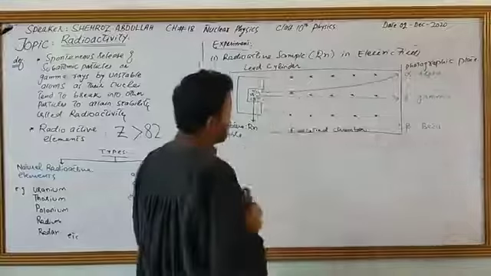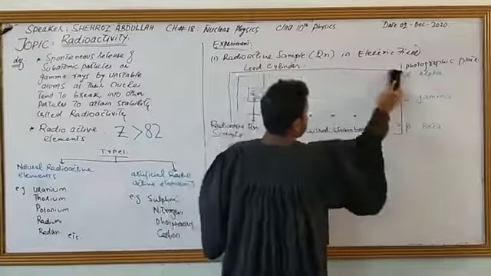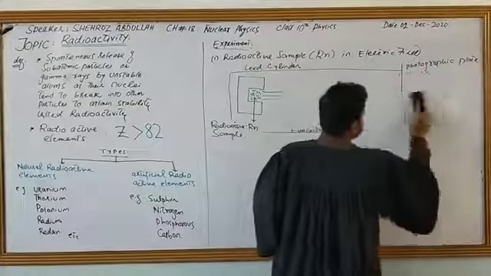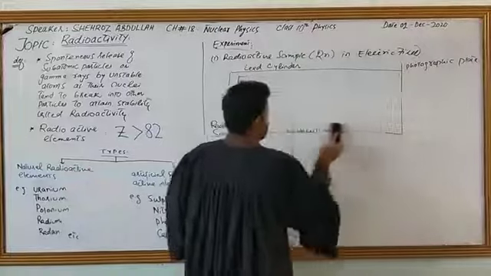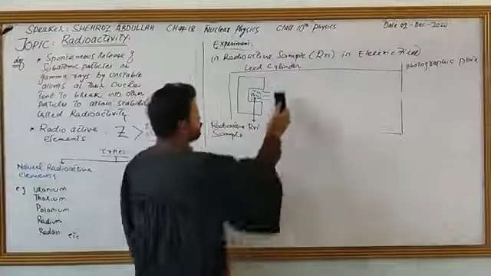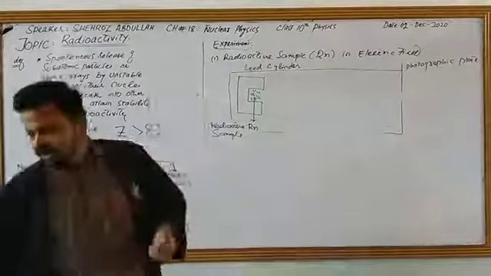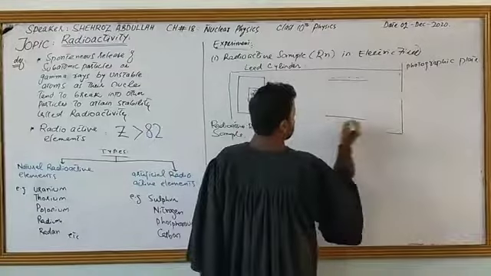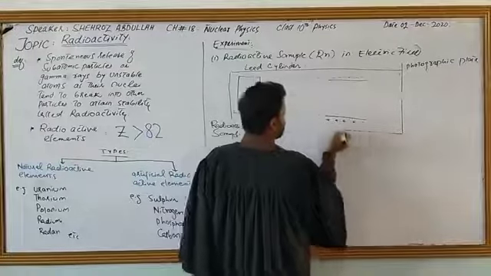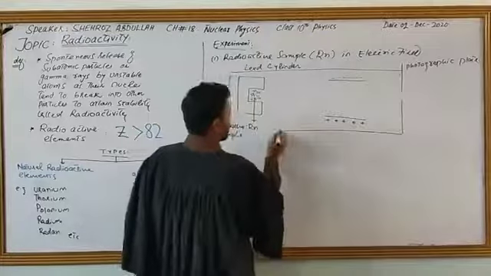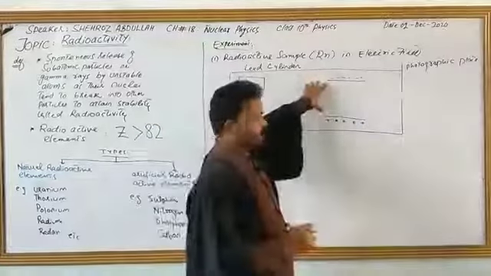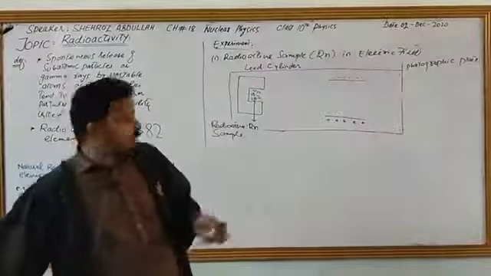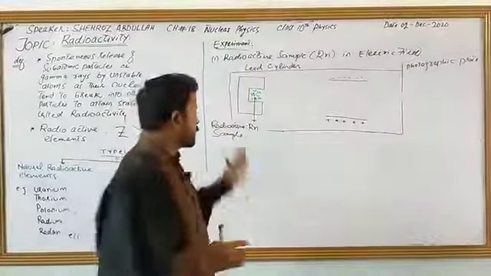The same type of setup we are having, and now we are placing two plates parallel to each other. The first plate is a negative plate and the other plate is a positive plate. In between these two plates we have an electric field. And the same radioactive sample, radon, is placed over here.